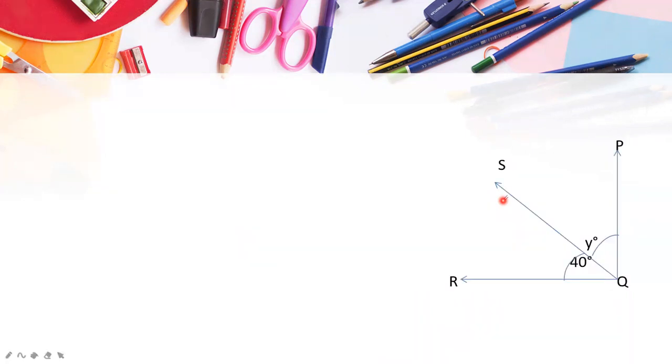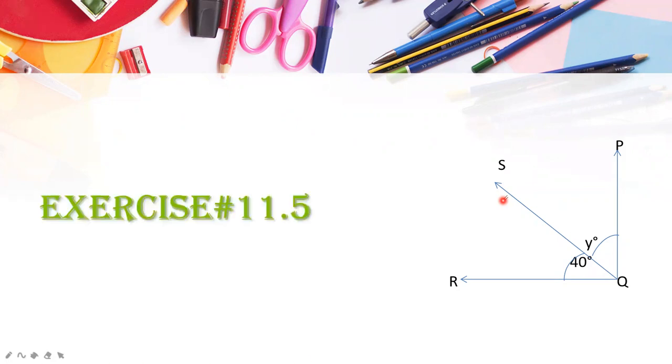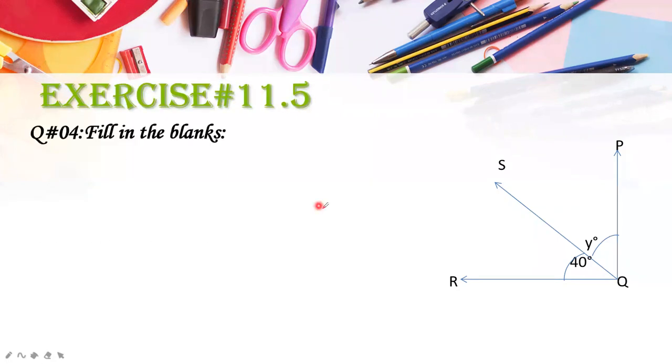Now please tell me, is this supplementary or complementary? Yes, complementary. So exercise number 11.5, question number 4, fill in the blanks. What you have to do is find angle Y. Which is angle Y? That is unknown. This one, this is angle Y, that is unknown.